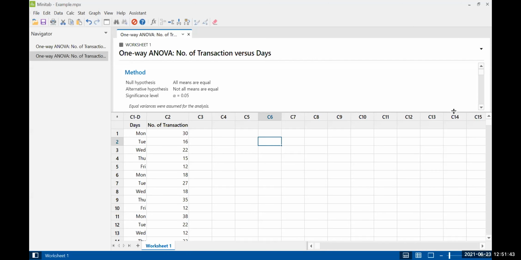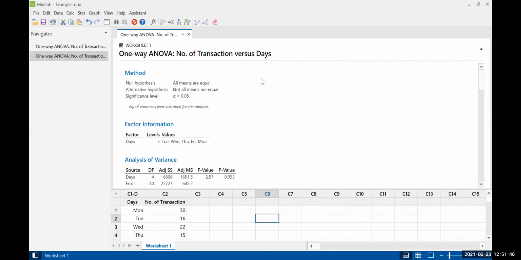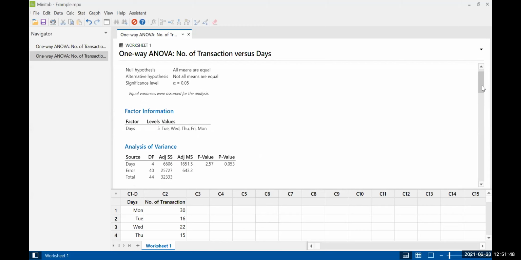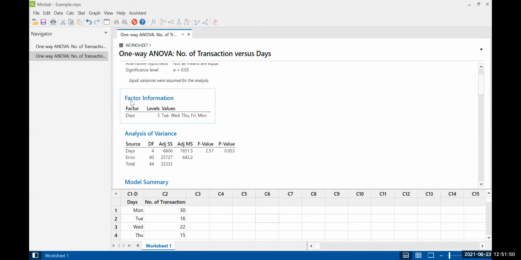And further you can see this result. Let's say here the factor is days. Levels are 5, Tuesday, Monday. The factor is the day. These are the 5 levels, because we have only one factor, the days. Degree of freedom generally happens to be the number of levels minus 1. So the degree of freedom is 4, and here we get the F value and the p value.